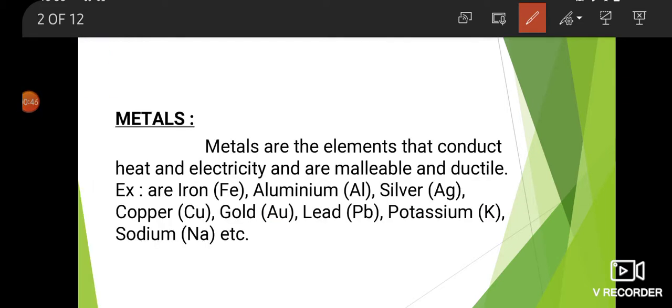Here, first, that is metals. Metals are the elements that conduct heat and electricity and are malleable and ductile.